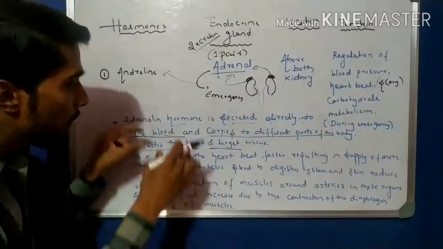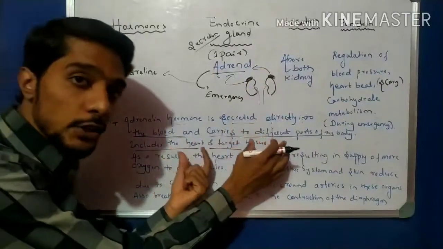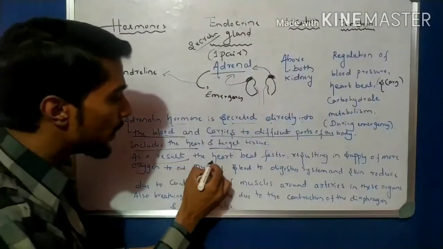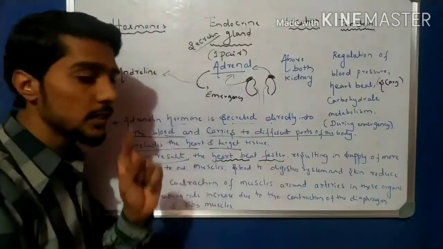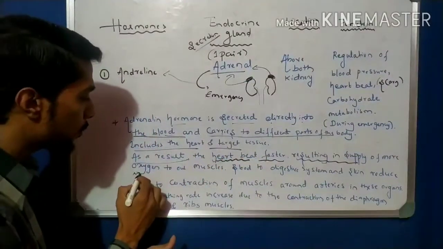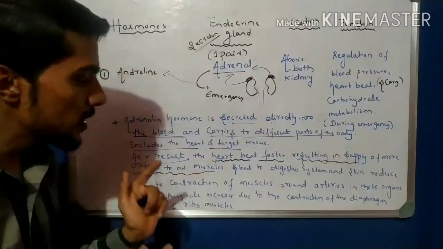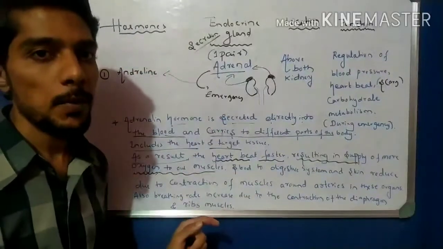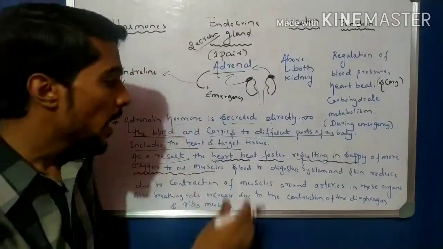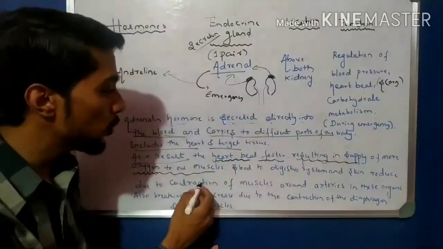The result is that the heartbeat is faster, and when the heartbeat is faster, the supply of oxygen is more, so more oxygen is supplied to the muscles. That is one change.